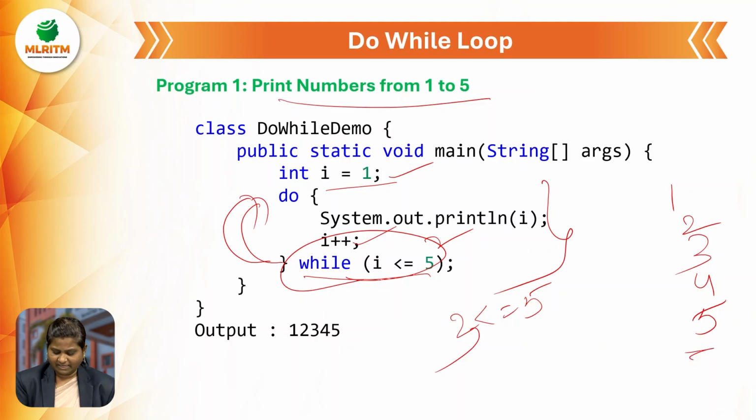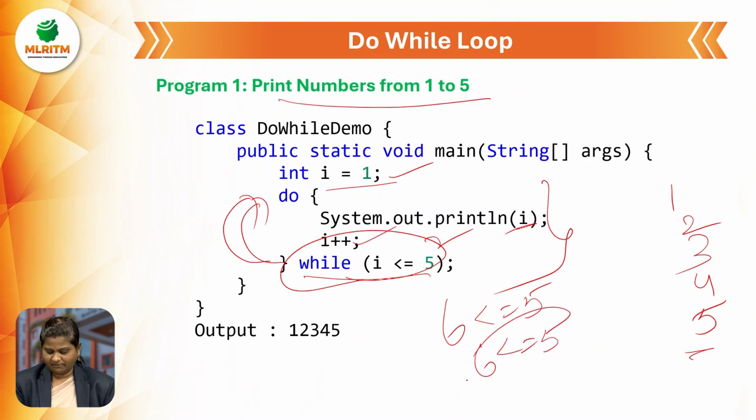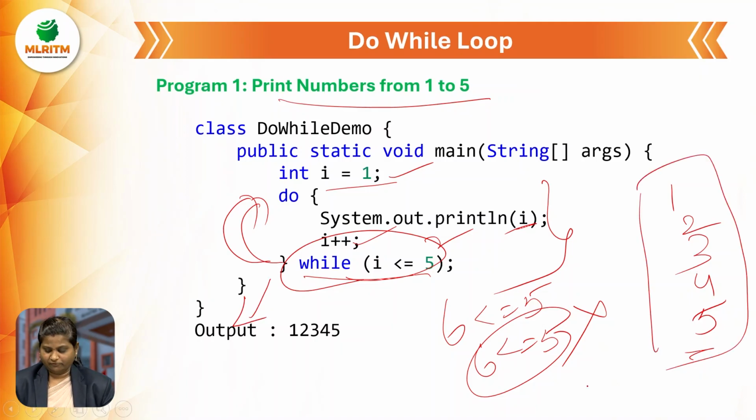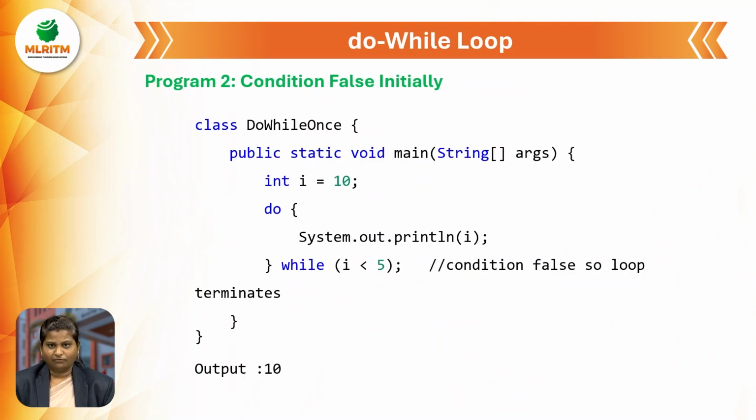After printing 5, the I value is incremented to 6. Is 6 less than or equal to 5? It is false. So now the loop will be terminated here, and we get the output as 1 2 3 4 5. We got the output like this because I did not mention a slash, and here I gave println, so that's why the output is like this. Okay, condition false initially.